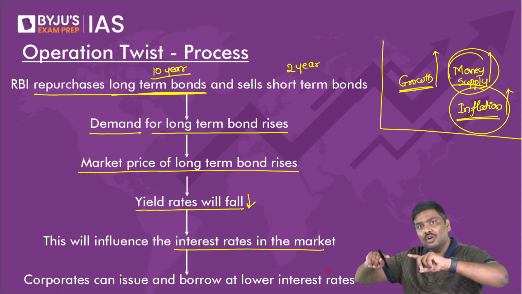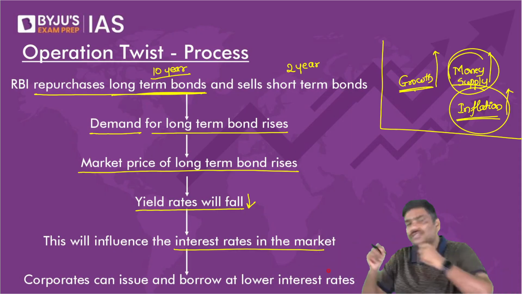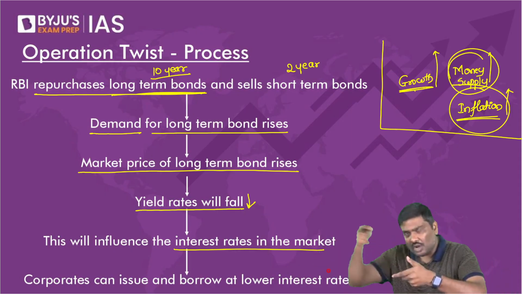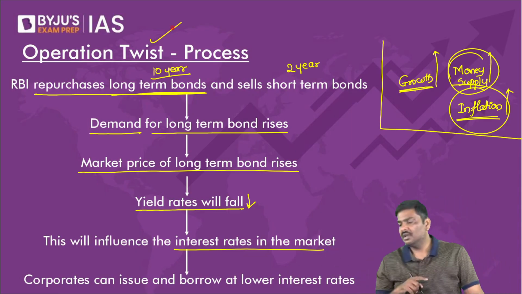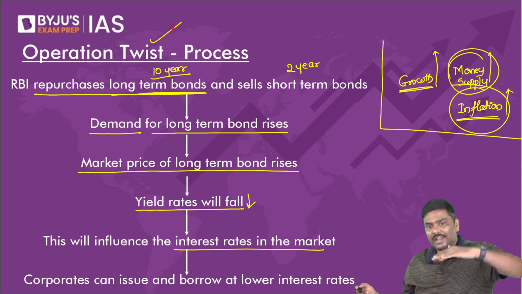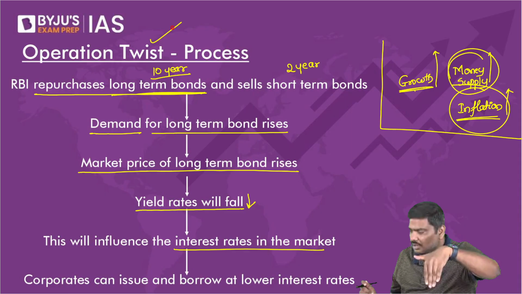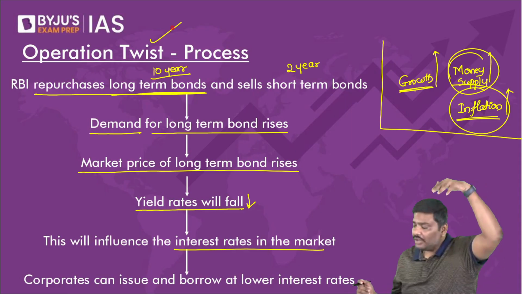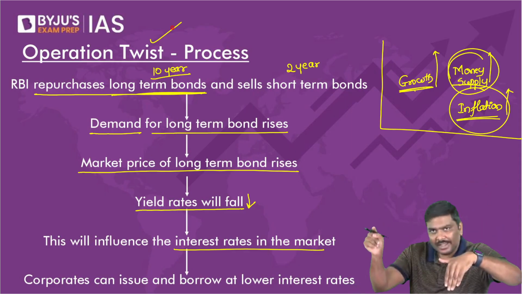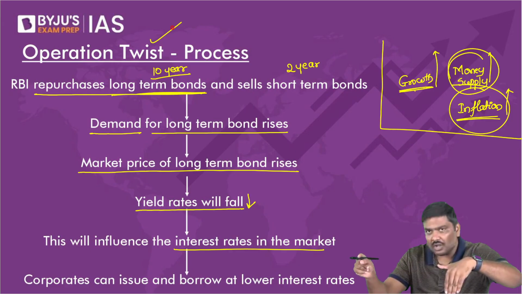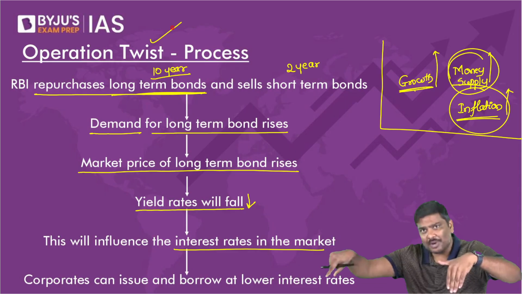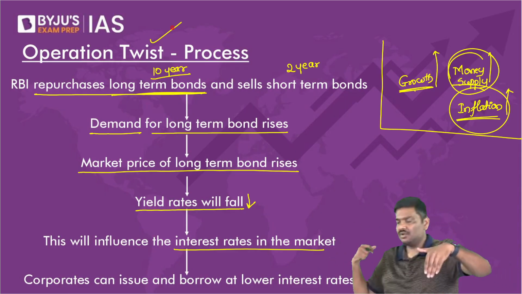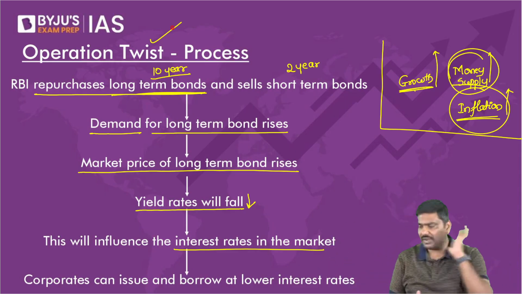Can RBI promote more credit to industries? Can RBI promote more recovery in the economy? Yes, through Operation Twist. Through Operation Twist, RBI will not change money supply, will ensure yield rate will go down, and when yield rate will go down, automatically the interest rates in the economy will go down. Companies will be able to issue more bonds at a lower rate of interest, lower coupon rate, borrow more, invest more. This is how Operation Twist will function.